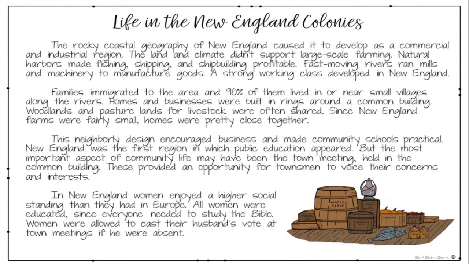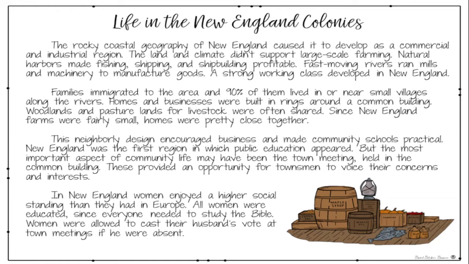Life in the New England colonies. The rocky coastal geography of New England caused it to develop as a commercial and industrial region. The land and climate didn't support large scale farming. Natural harbors made fishing, shipping, and shipbuilding profitable. Fast moving rivers ran mills and machinery to manufacture goods.